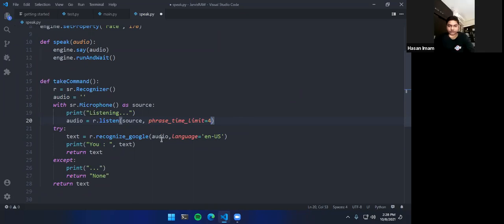Let me just quickly check the chat. All right. Then we have the text recognizer, Google. So we send it to Google and define that we are speaking in English US. You can do it in Hindi, which I assume would be hi-IN, but we will just use English US.